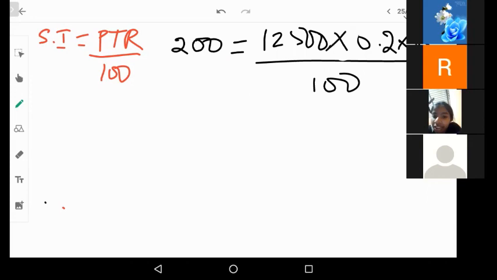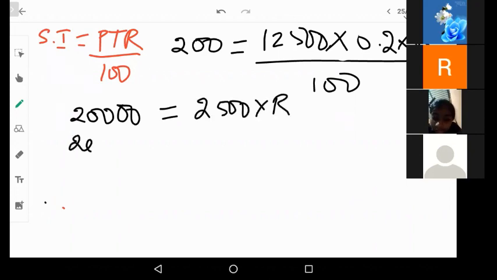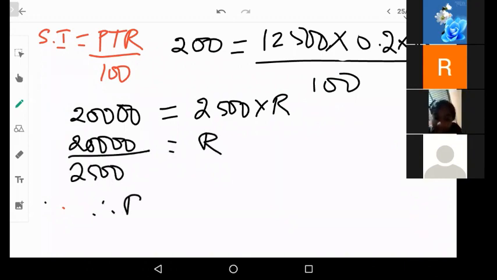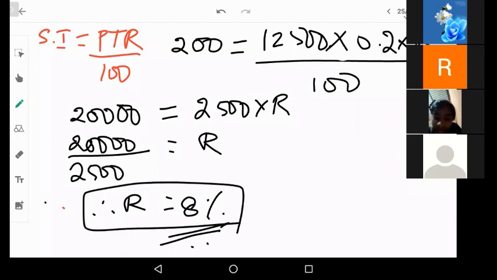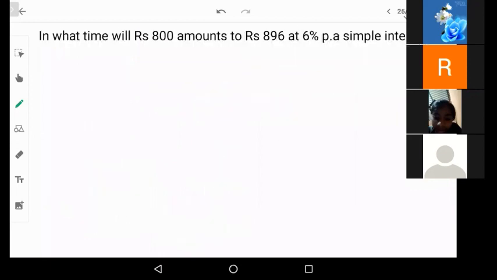So 200, take the 100 to the other side. It will become 20,000 is equal to 12,500 into 0.2, which will give us 2,500 into R. So 20,000 by 2,500 is equal to R. Therefore, R is equal to 8%. Very good. So this is our answer. R is equal to 8%. Clear? Yes, 8% is the right answer.